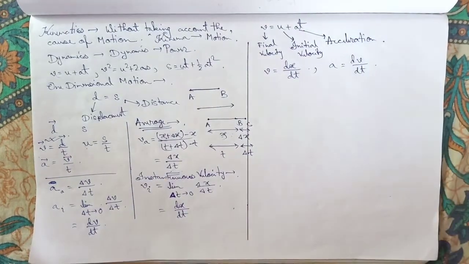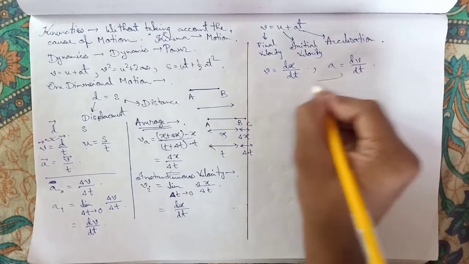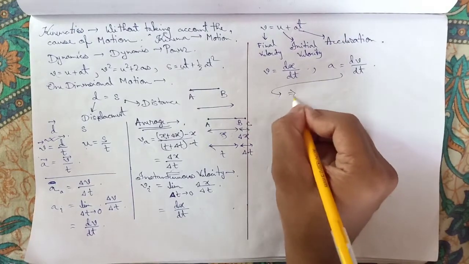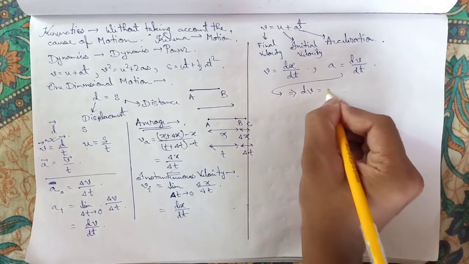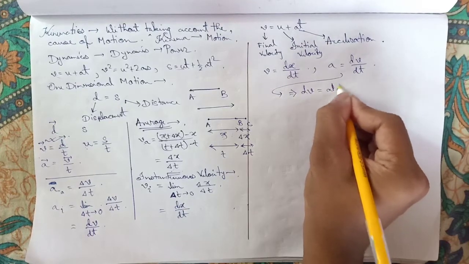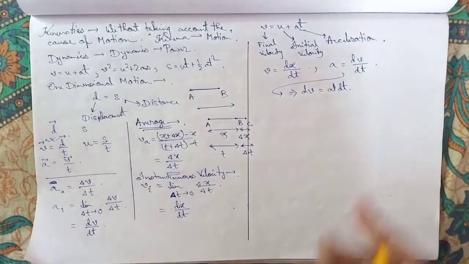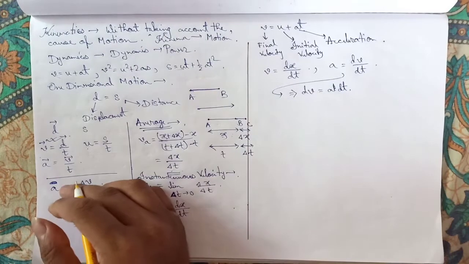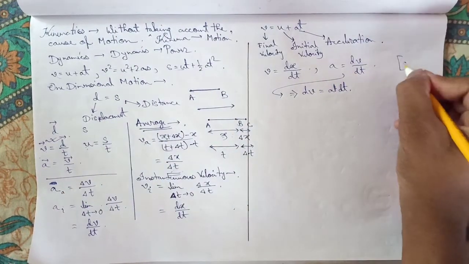From that equation we can write dv equal to a dt. For this motion, it is a uniform acceleration motion, that means a is constant.